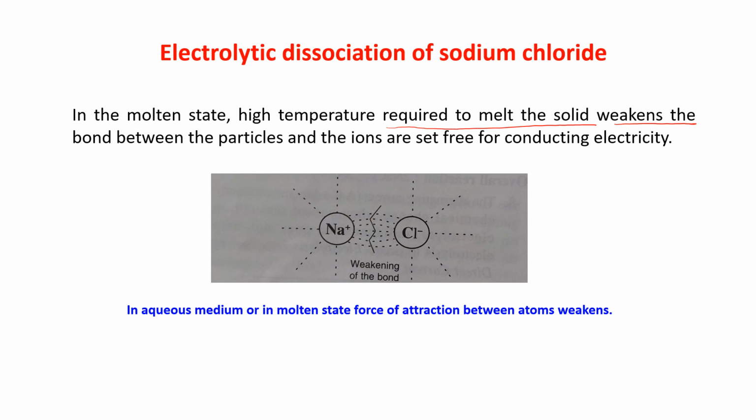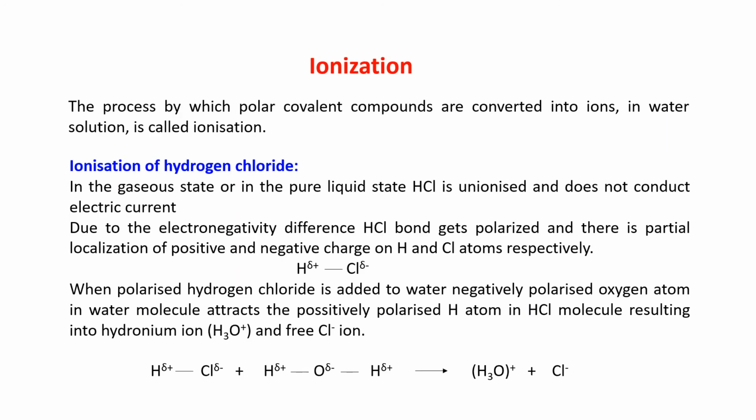Okay. What is ionization? The process by which polar covalent compounds, please remember that it's polar covalent compounds, are converted into ions in water solution is called ionization. Let us take the example of hydrogen chloride, HCl. You know that it's a covalent compound, but it's a polar covalent compound because they are having a very high electronegativity difference. So what is happening?